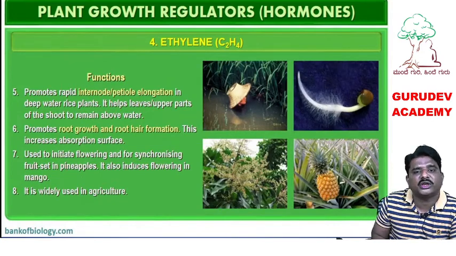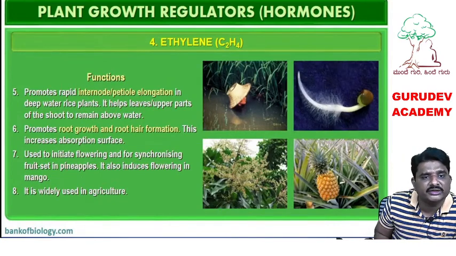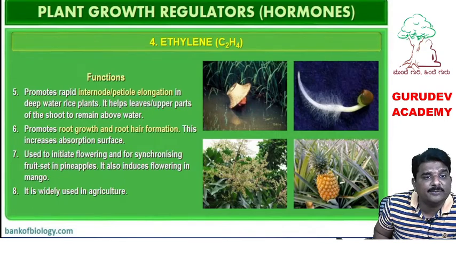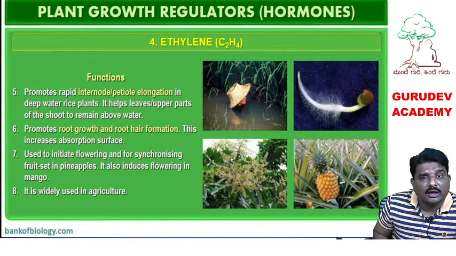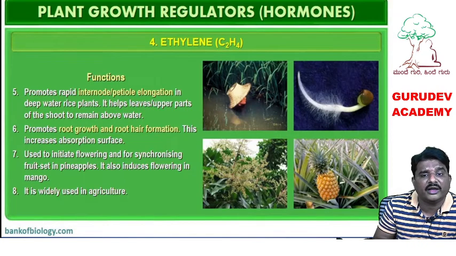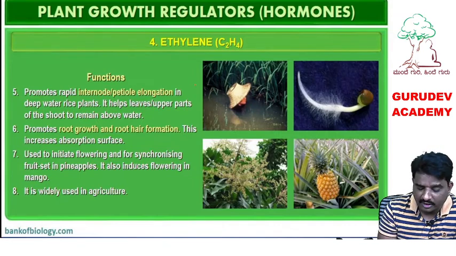One more function I will tell you of the role of ethylene is petiole elongation in deep water rice plants. This petiole means stalk of the leaf, and the rice plants will come above the water. So what is meant by petiole elongation in deep water rice plants? That we have to study. Concentrate here.